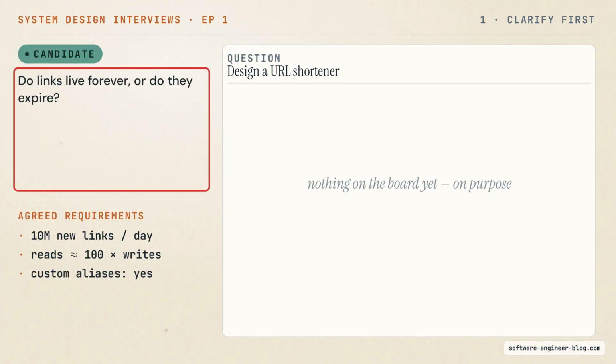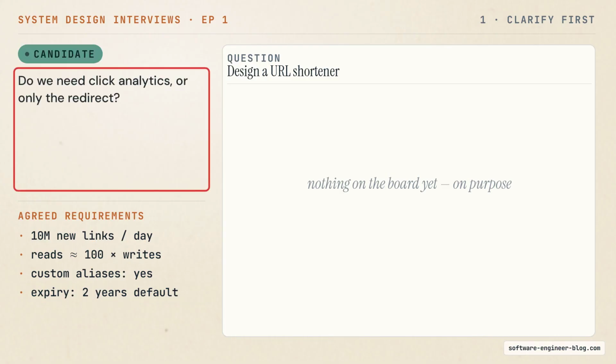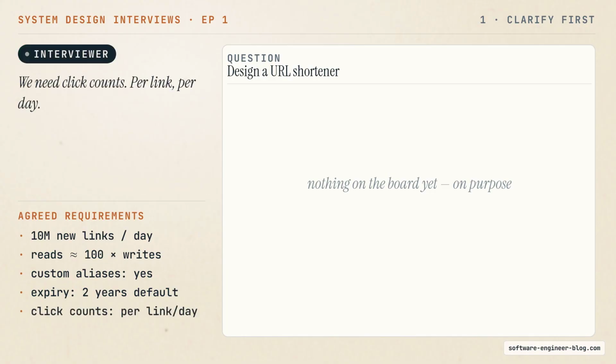Third question. Do links live forever or do they expire? They expire. 2 years by default. The user can set a shorter time. Last question. Do we need click analytics, or do we only need the redirect to work? We need click counts, per link, per day.